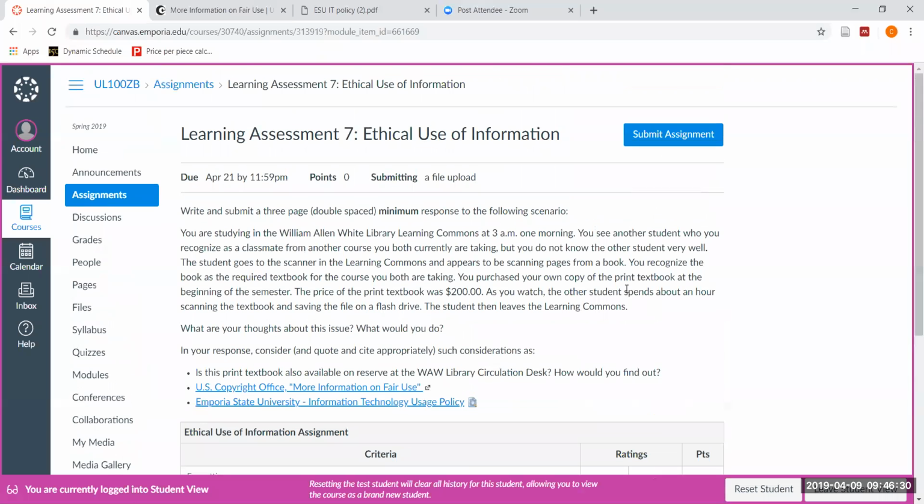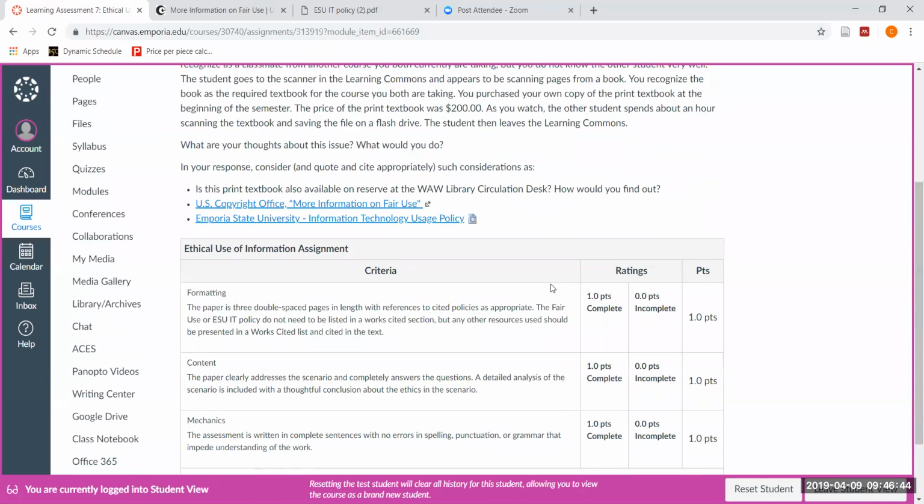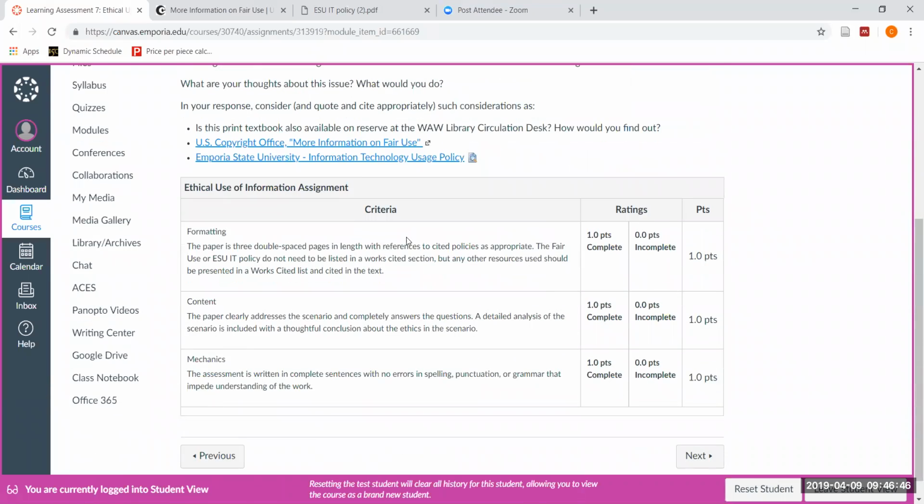Again, if you choose to submit and complete this learning assessment, it needs to be 3 pages minimum, double-spaced. If it's less than 3 pages, it actually will not be complete according to our criteria. And we do have our rubric, our criteria here that we'll be looking for either a complete or an incomplete learning assessment.